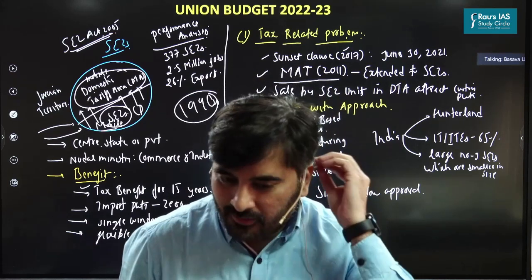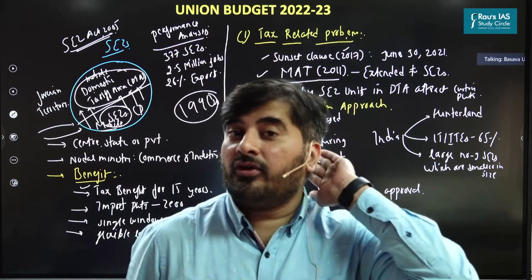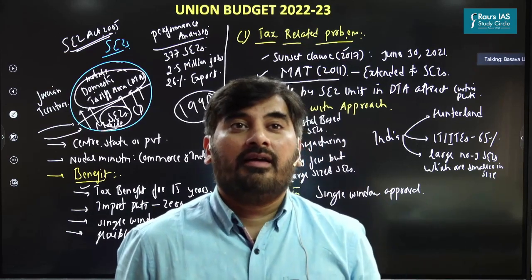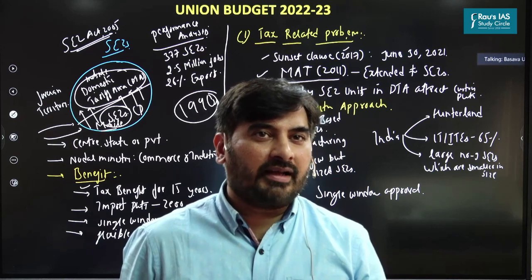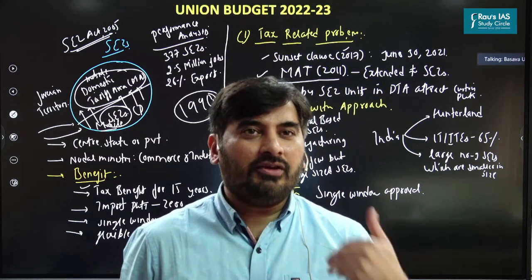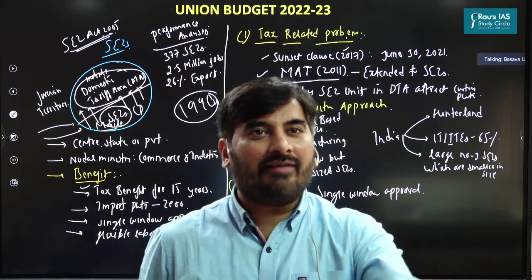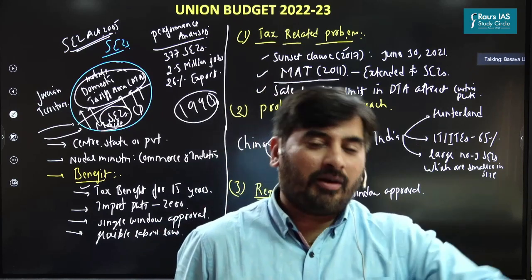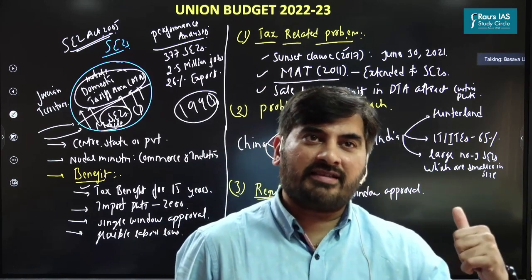But closure of an SEZ unit, or closing down of an SEZ unit, is quite difficult. Which once again points to the Chakravyuh challenge of the Indian economy. You must have heard about Chakravyuh from the Mahabharata, right? So Abhimanyu knew how to enter the Chakravyuh, but he did not have the knowledge of exiting. The same problem is there in the Indian economy, especially for the SEZ units.